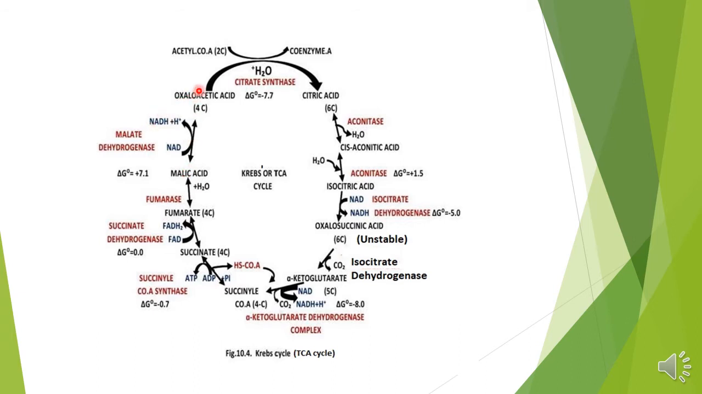So there will be the next cycle, that's the repeat. The cycle will be repeated when one more acetyl coenzyme enters into the cycle. So it occurs cyclically. This is the overall view of the TCA cycle, which is also called the Krebs cycle.